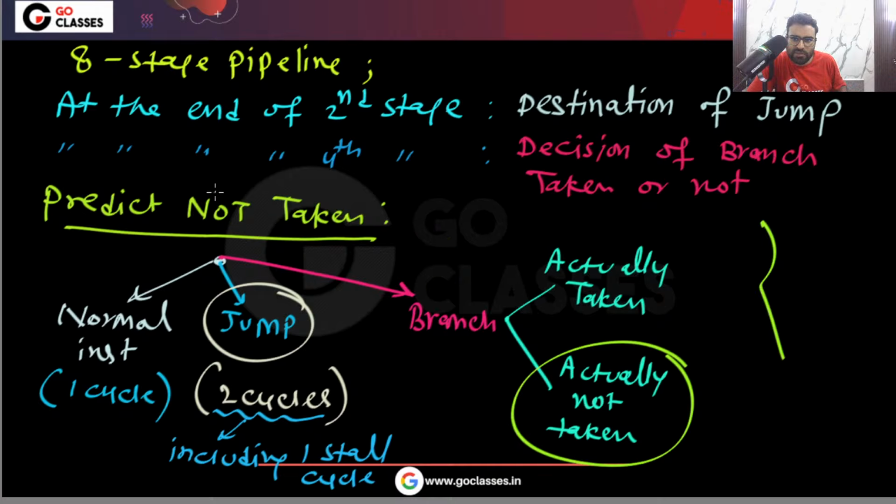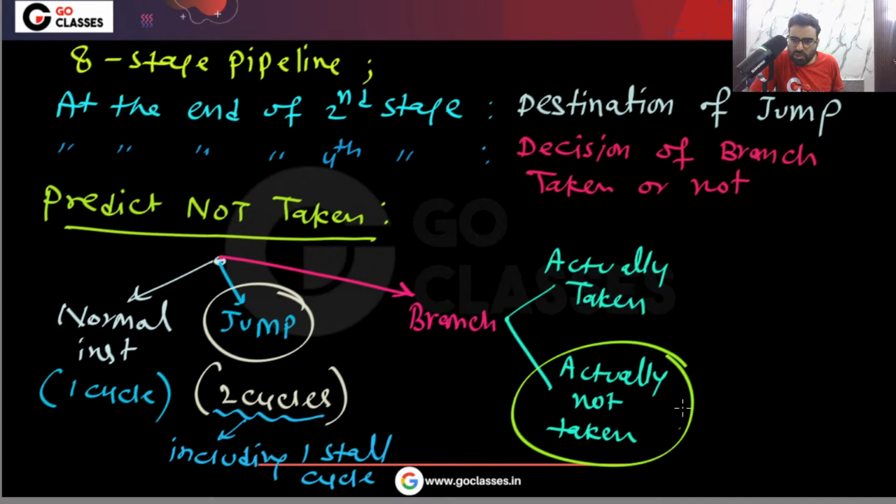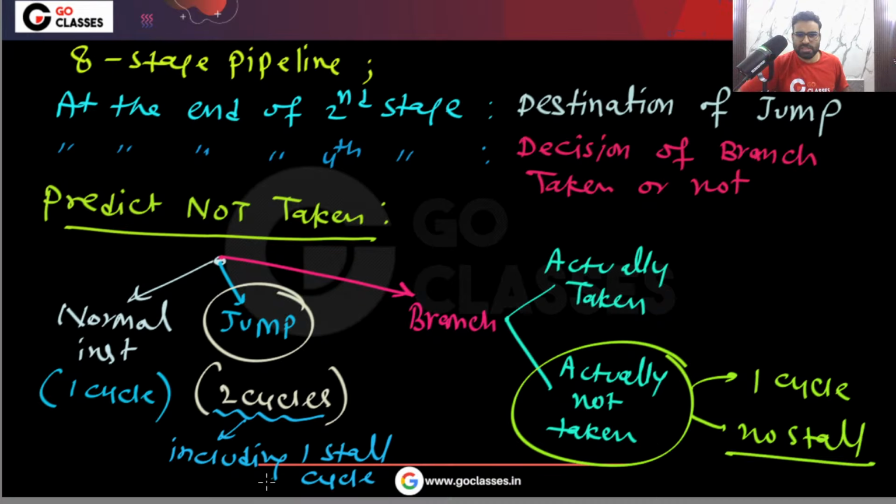And we are already predicting that the branch will not be taken. So in this situation there will be no stall. Do you agree with me? It will consume overall one cycle only. No stall. Did you understand what I'm saying?